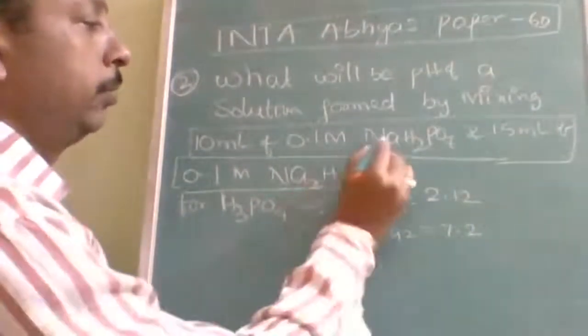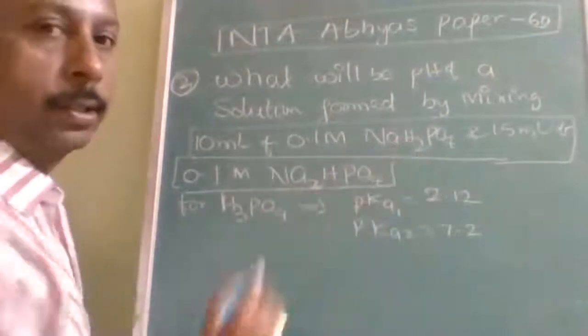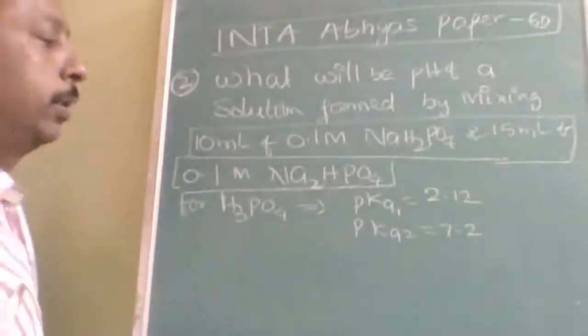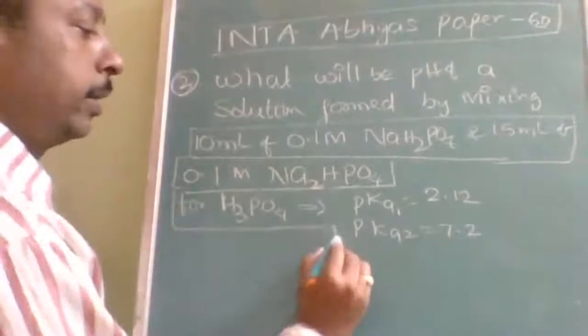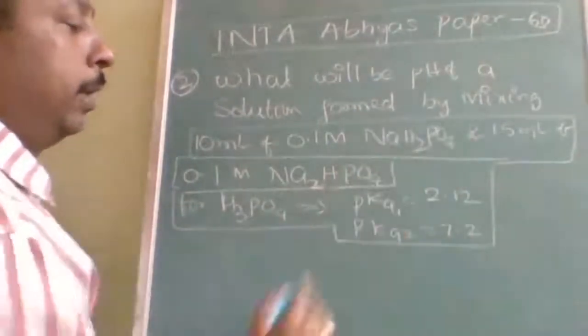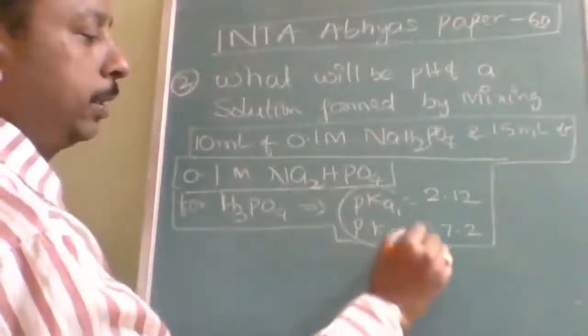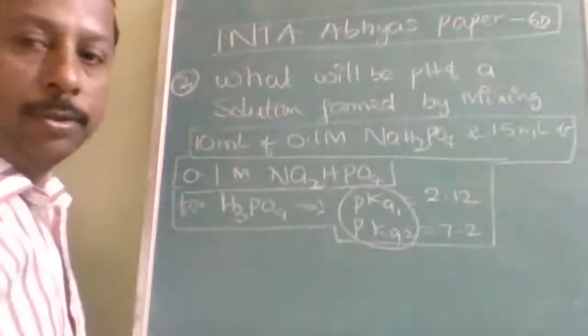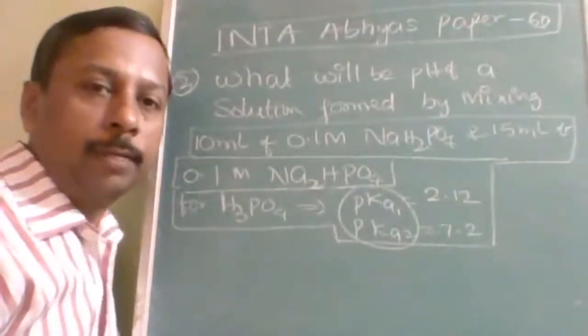This is Na, this is H2, and this is Na2, this is H. Both are mixed together, and nowhere is buffer mentioned. Normally students feel that it is a polyprotic acid solution, but it is a buffer solution.